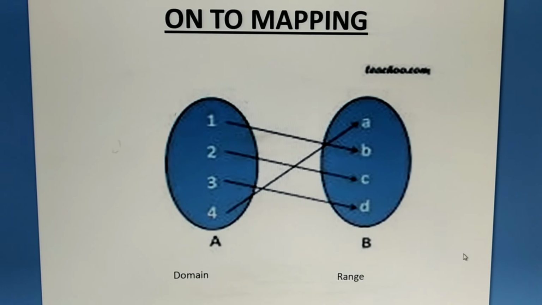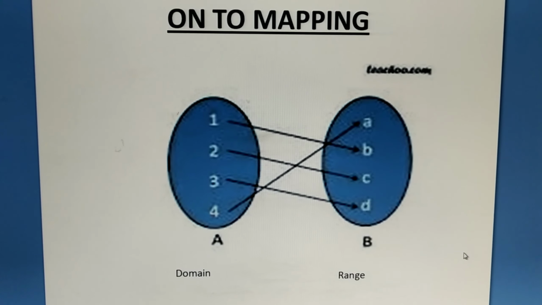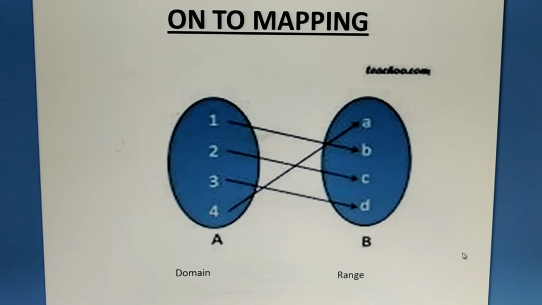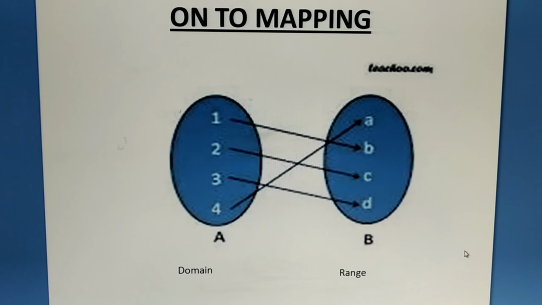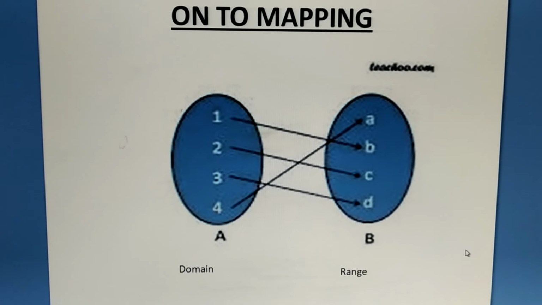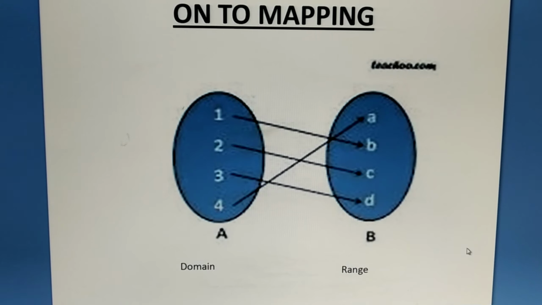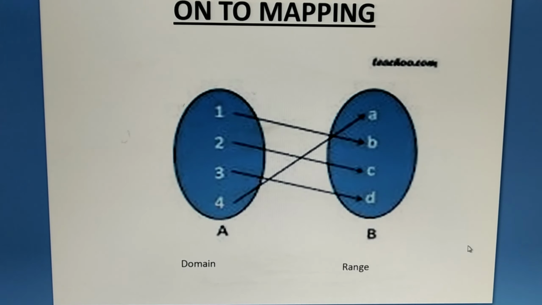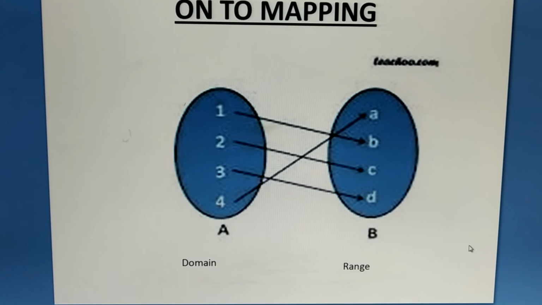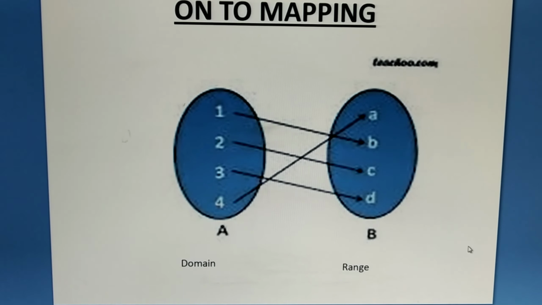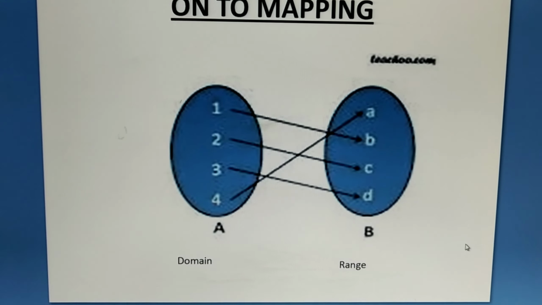The elements of the domain set are 1, 2, 3 and 4, and the elements of the range set are A, B, C and D. In mathematics, a function f from a set A to B is surjective if for every element b in the codomain B of f, there is at least one element a in the domain set A of f such that f(a) equals b.